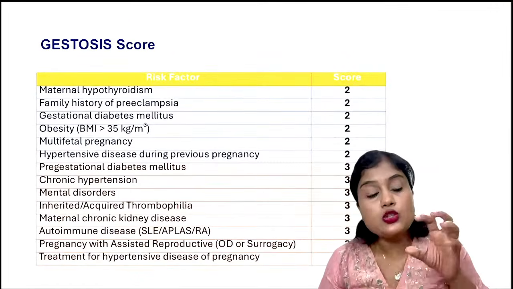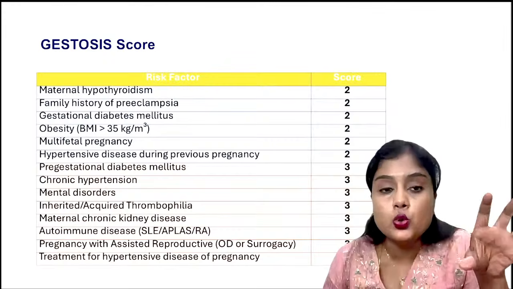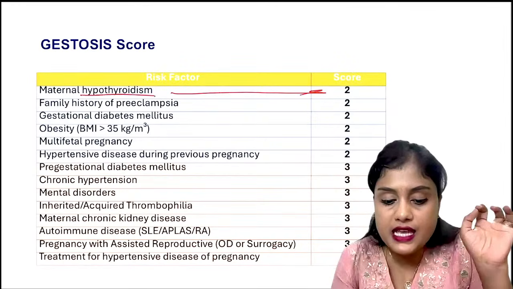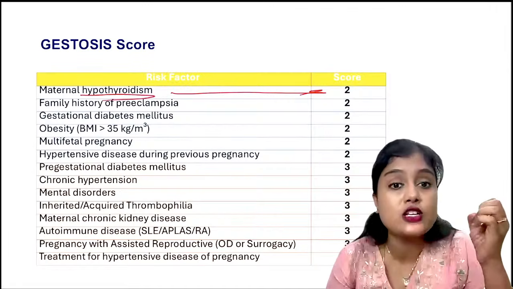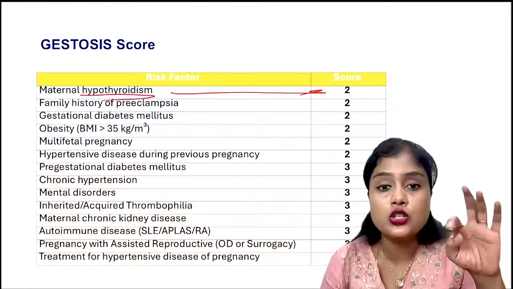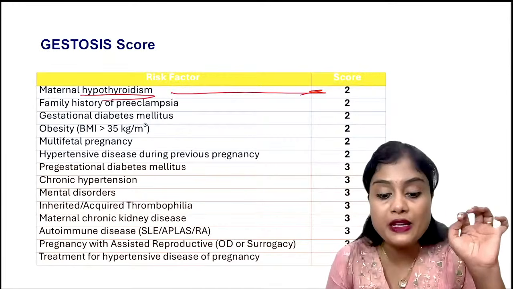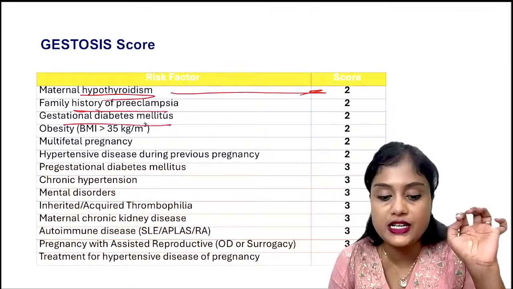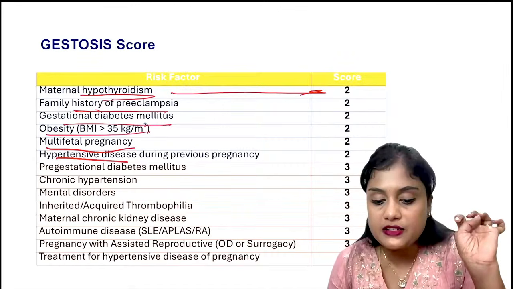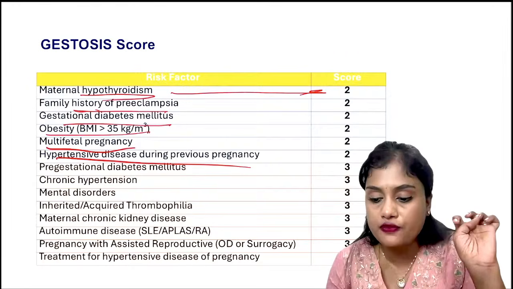Now, coming to the gestosis score of more than 2. Sorry, the gestosis score which directly has score 2 if there is hypothyroidism, because hypothyroidism has a direct correlation or increased chance of preeclampsia and GDM both. So that is why here the score is more. Family history of preeclampsia, gestational diabetes mellitus, obesity, multiple pregnancy, and hypertensive disorders during previous pregnancy. All of them give a score of 2.